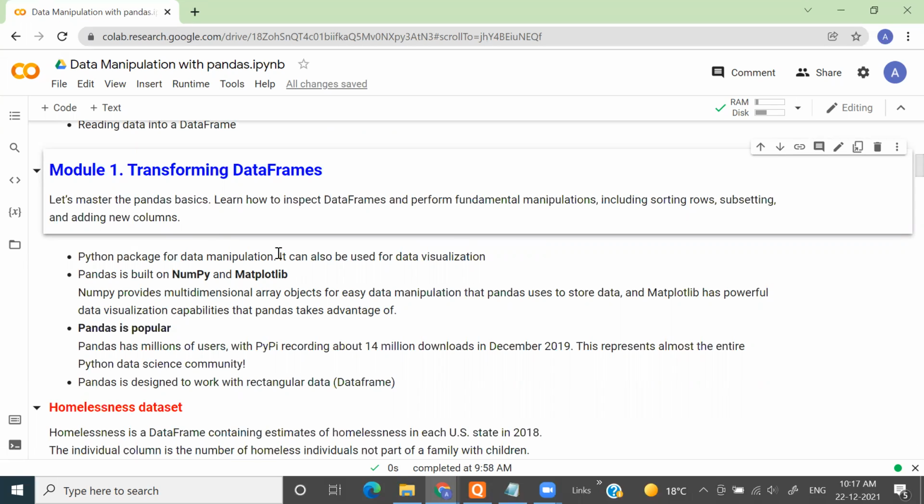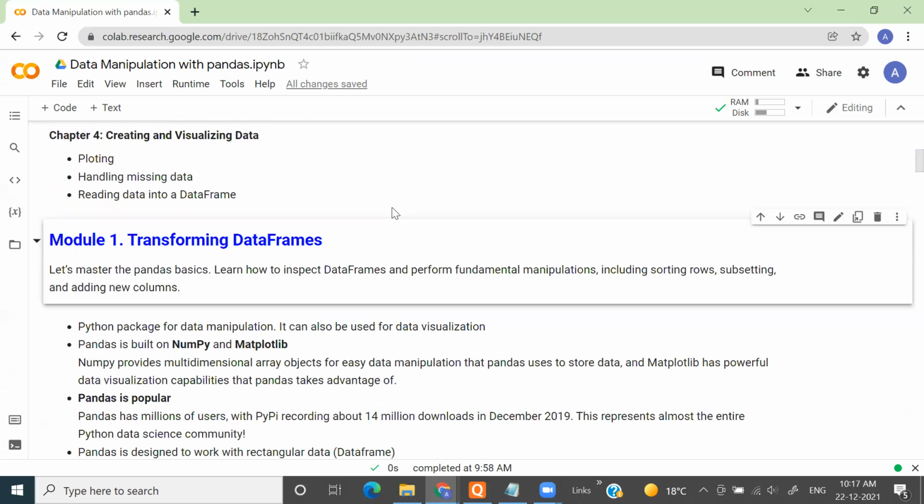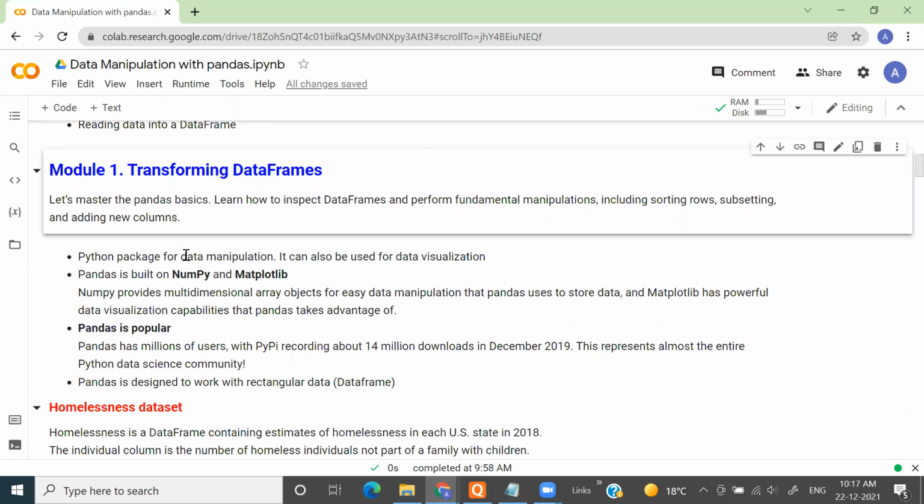First of all, in the first module, transforming data frames, we're going to master the basics of pandas. What would be those basics? I have already listed a few of the points here, like sorting and subsetting, creating new columns. First of all, understand that pandas is not something outside of Python. It's just a library of Python. We have already seen a lot of libraries of Python, like the math library. So it's similar to that. Pandas is a library of Python.